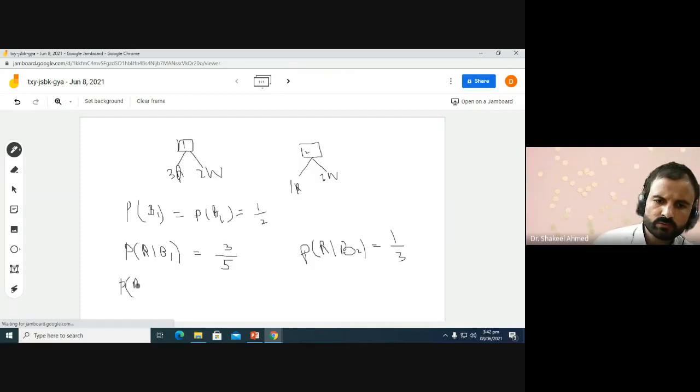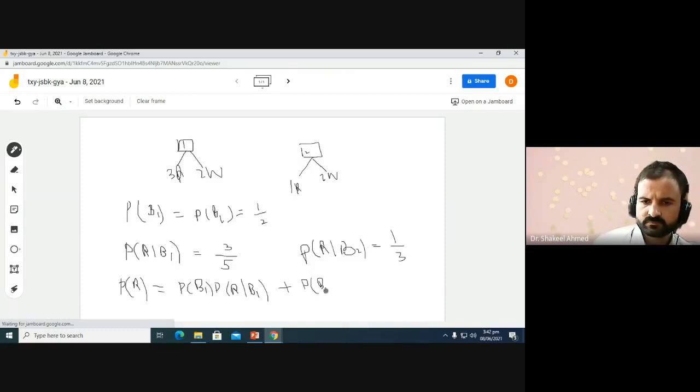So we have two choices. One, we may select the first box, then we need to find the probability of box 1, and then selecting the red ball from box 1. Or we might select box 2 and the probability of selecting a red ball from box 2.